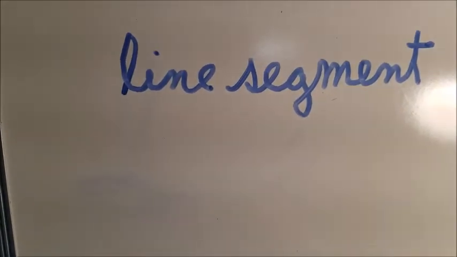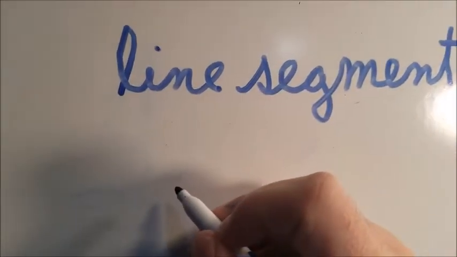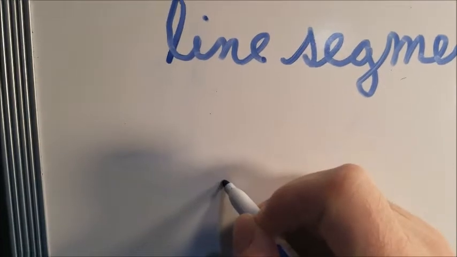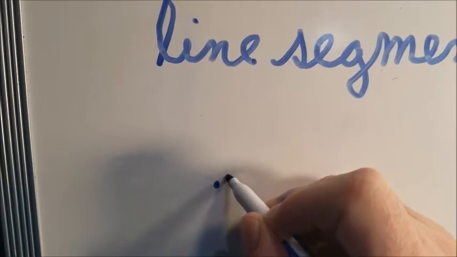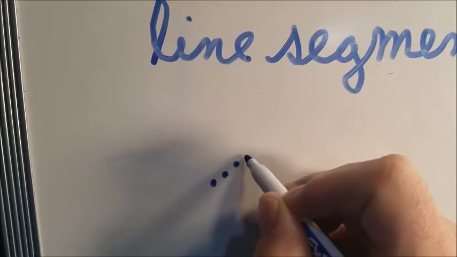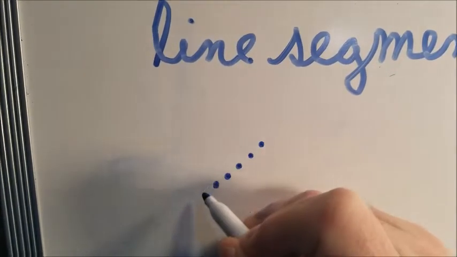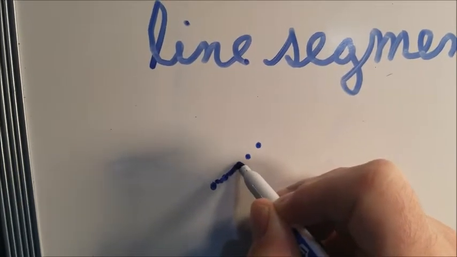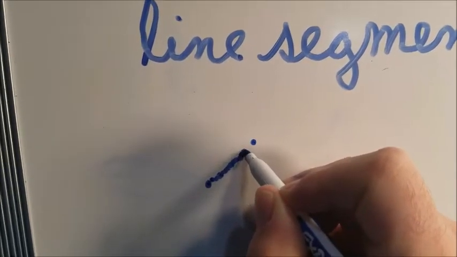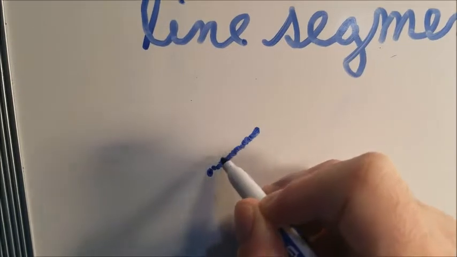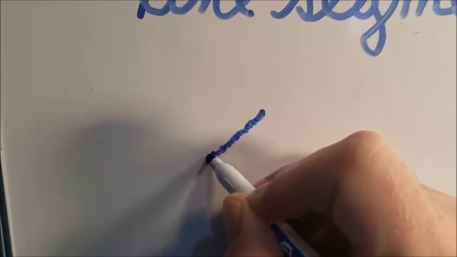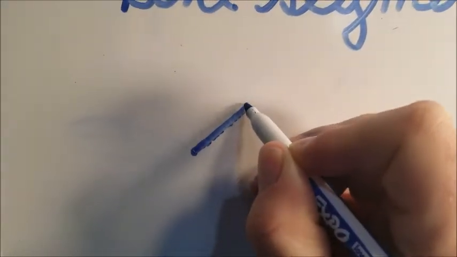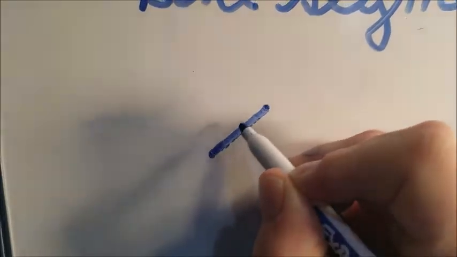A line segment, boys and girls, is a part of a line. Segment means part. So it starts with one point, another point, another point, and there are little points between each one of these points too. And before you know it, just like with a line, you get something that's straight. It starts at this point, it keeps going, all these little points hooked together, and it ends at this point. So this is an end point, and this is an end point.